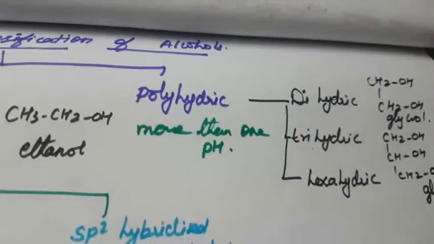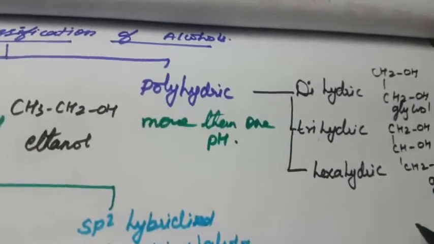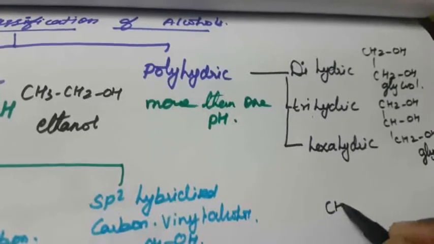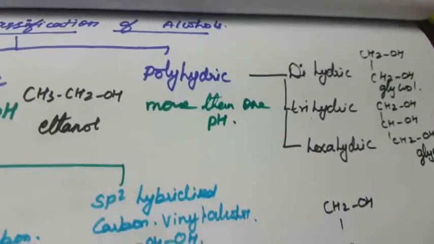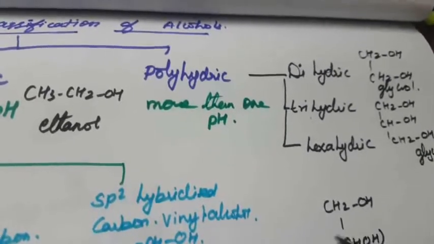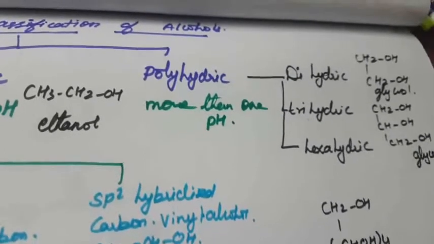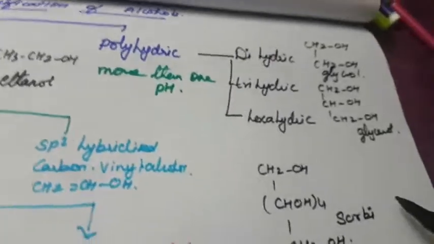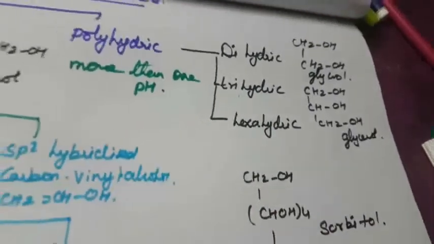Next, what is meant by hexahydric alcohol? That is called sorbitol. What is sorbitol? First CH2OH, then CHOH four times, then again CH2OH. What is the compound name? It is called sorbitol. So these are the types of monohydric and polyhydric alcohol.